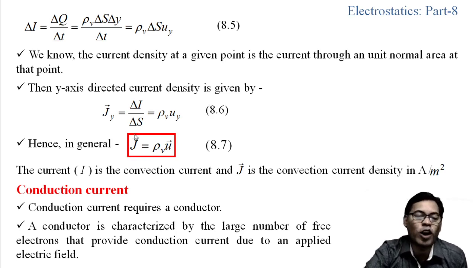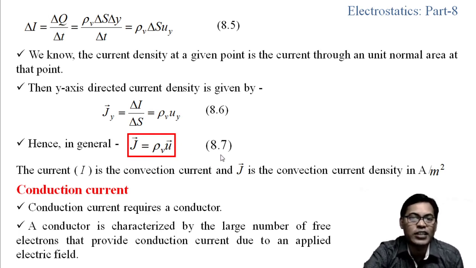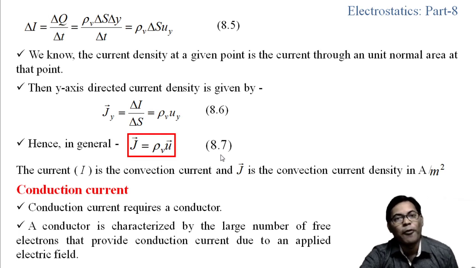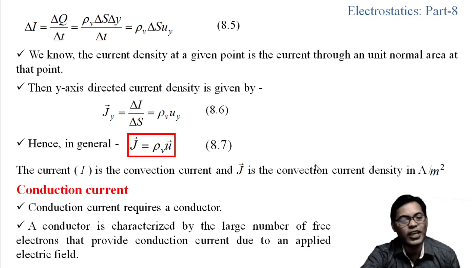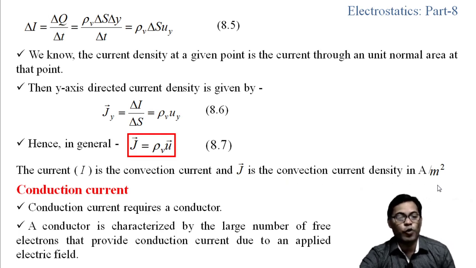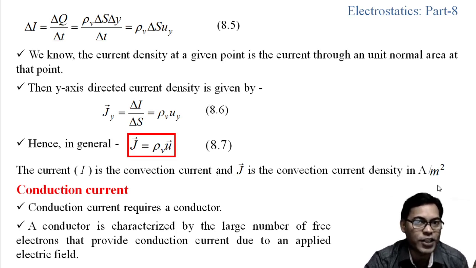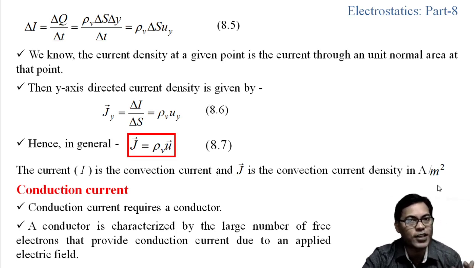Now as we got the convection current density in equation 8.7, we can easily find the convection current using expression 8.4, that is I equals the surface integral of J dot dS. Here J equals rho v into u. So here I have written that. The current I is the convection current and J is the convection current density in ampere per meter square. That is all about the convection current density. Using equation 8.4, we can calculate the convection current.